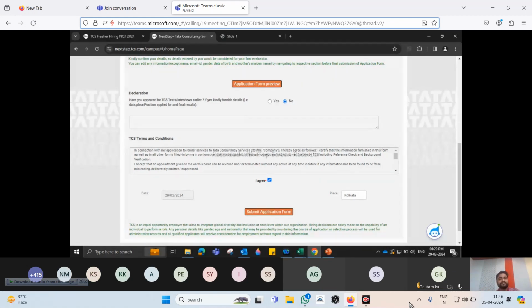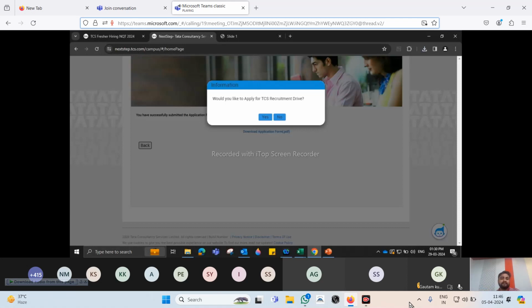Going ahead, we can see terms and conditions that you can scroll and read. Check on I agree. Date is already auto populated. You mention the place from where you are filling the form and then submit application. Okay. Now, once you submit the application, this pop-up will come, where you can see, would you like to apply for TCS recruitment drive?